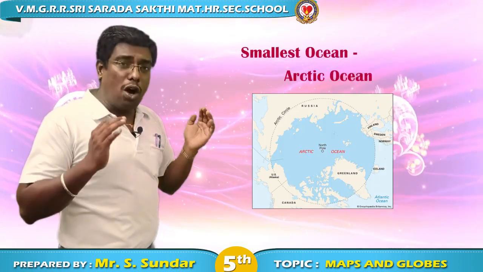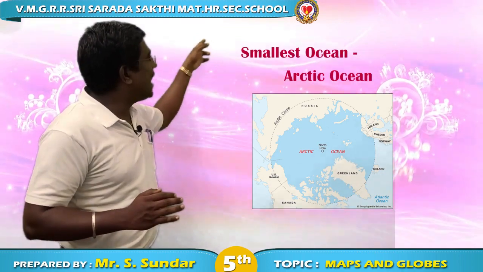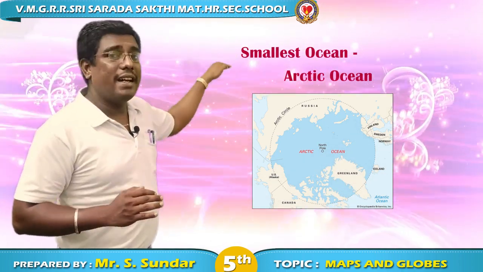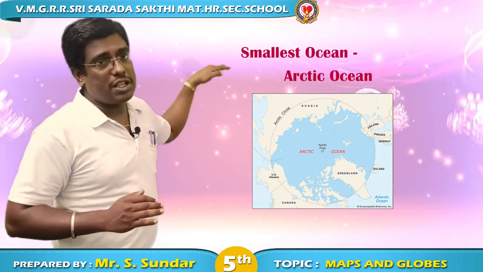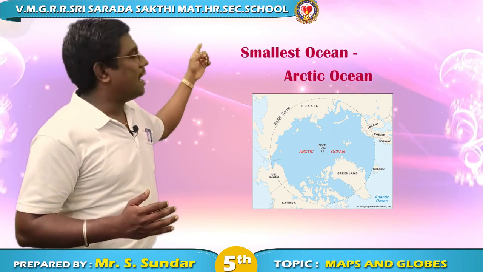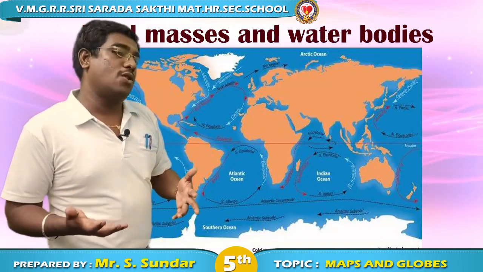And what is the smallest ocean? The ocean which is present in the northern part of the globe, the northern part of the earth. What is it? Arctic Ocean. So the largest ocean is Pacific and the smallest ocean is Arctic. And what is the speciality between all the other oceans?